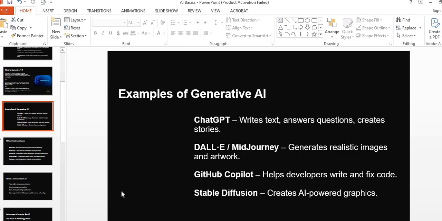DALL-E or Midjourney generate realistic images and artwork, and GitHub Copilot helps developers write and fix code. And Stable Diffusion creates AI powered graphics. So these are the popular examples of generative AI in the real world industry.